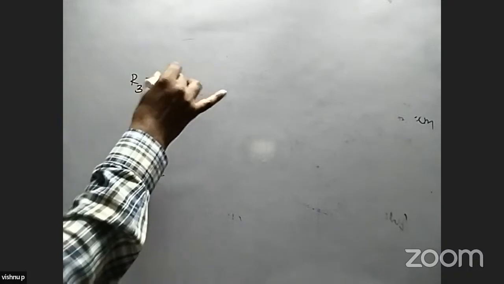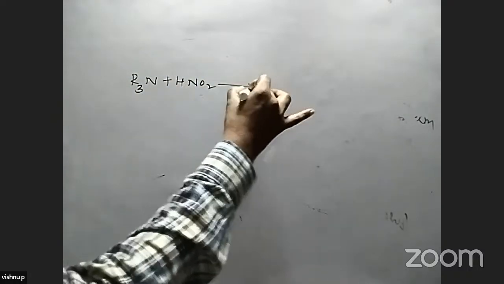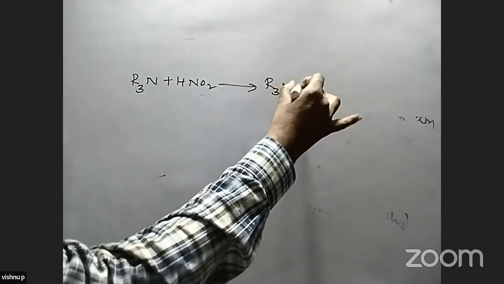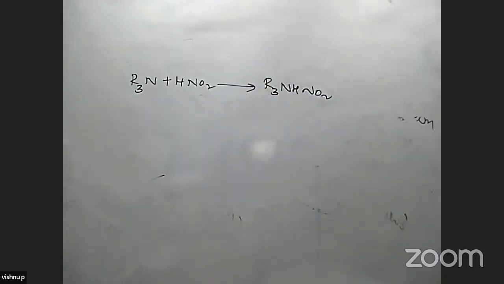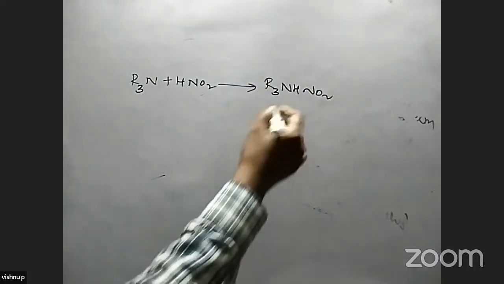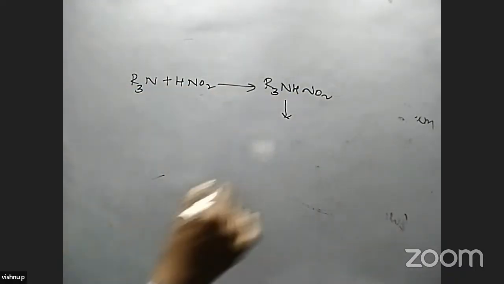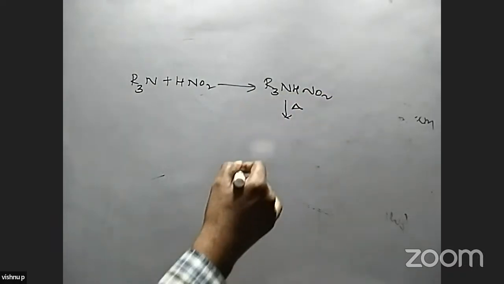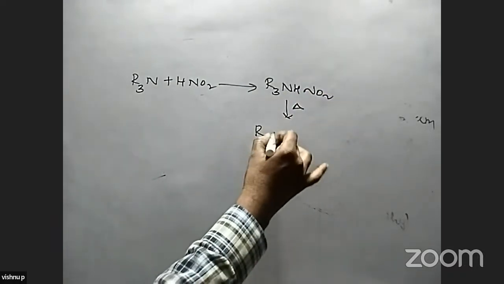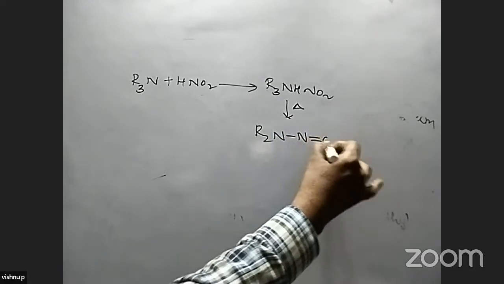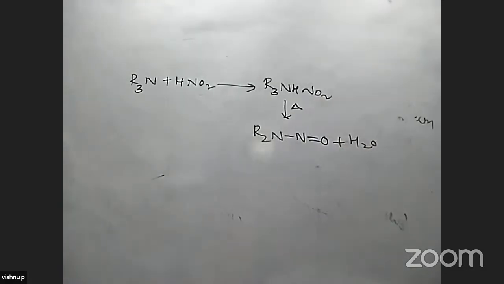Now we start with tertiary amines. So we take the example R3N. This is a tertiary amine. When it is treated with HNO2, here we get R3NHNO2 formed in this reaction. This is a salt formed in this reaction, and when it is heated, the compound is R2NNO plus H2O.